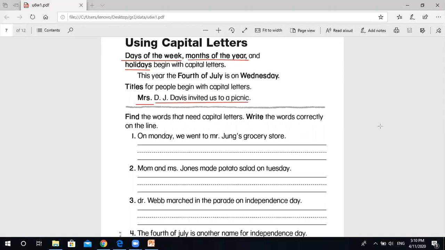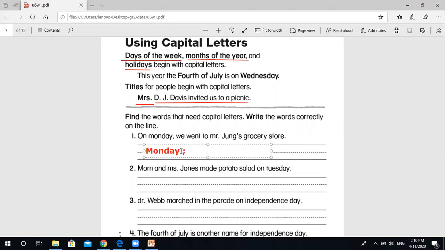Find the words that need capital letters. Write the words correctly on the line. Let's write the words correctly that we need to write with a capital letter. On Monday, what do you know about Monday? Monday is a day of the week. So Monday is a proper noun. We should write it with a capital letter. Monday.